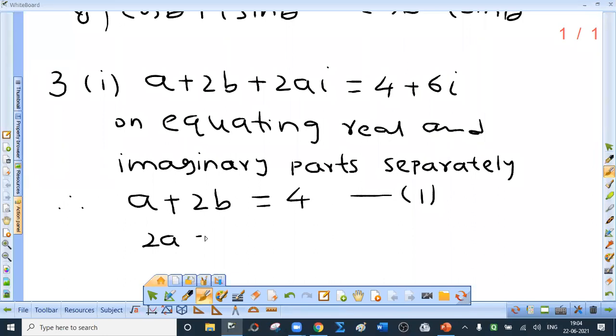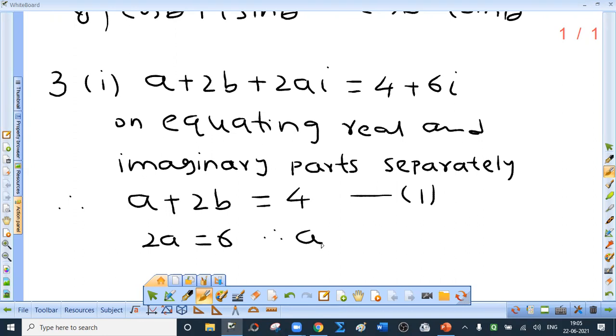On the right hand side, it is 6. If you write 2ai equal to 6i, you should not get full marks because you have written equating imaginary parts. Okay. If you say 2ai equal to 6i, that is not wrong. But when you say equate imaginary part, it is just 2a.